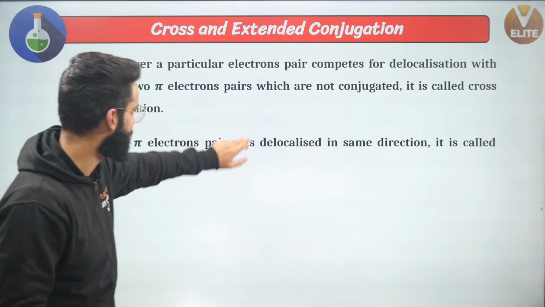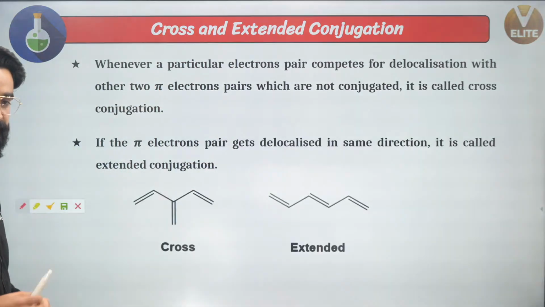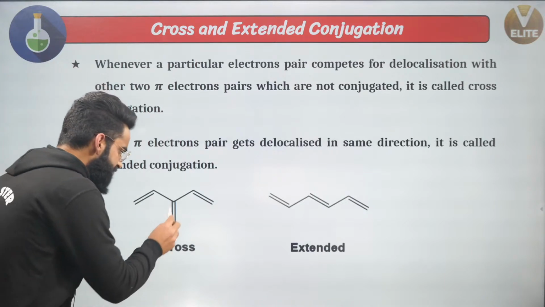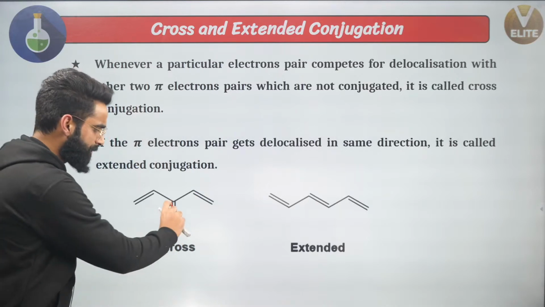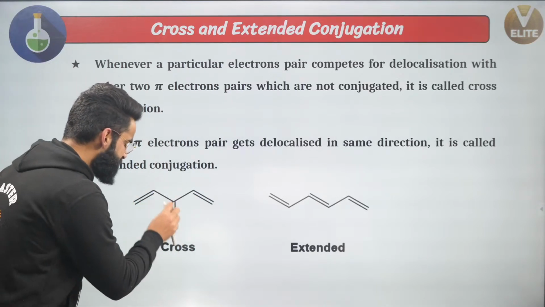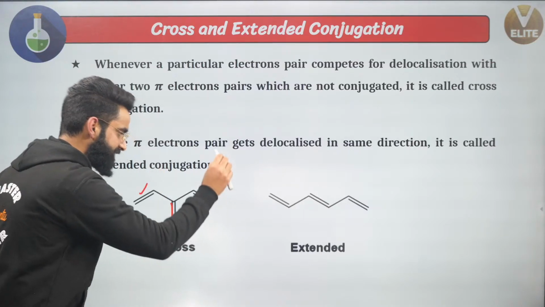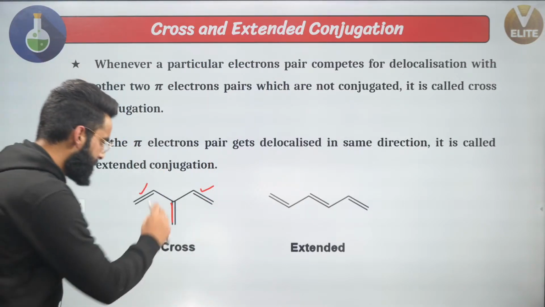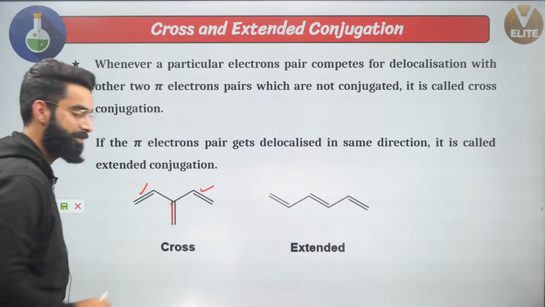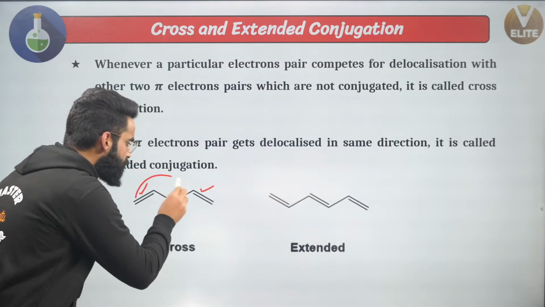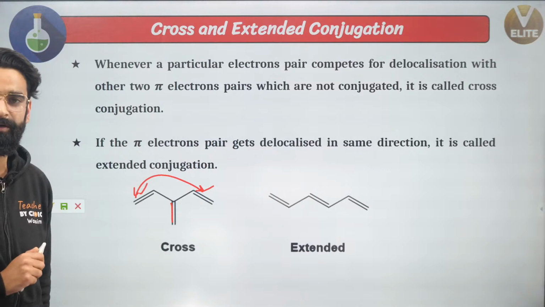What is meant by all this? Have a look. See guys, I've taken two molecules right here. Understand properly what I'll say. If I talk about this pi electron pair right here, can I say this pi electron pair is simultaneously in conjugation with this pi electron pair as well as this pi electron pair? Yes. But are these two pi electron pairs in conjugation with each other? No, they are not in conjugation with each other.